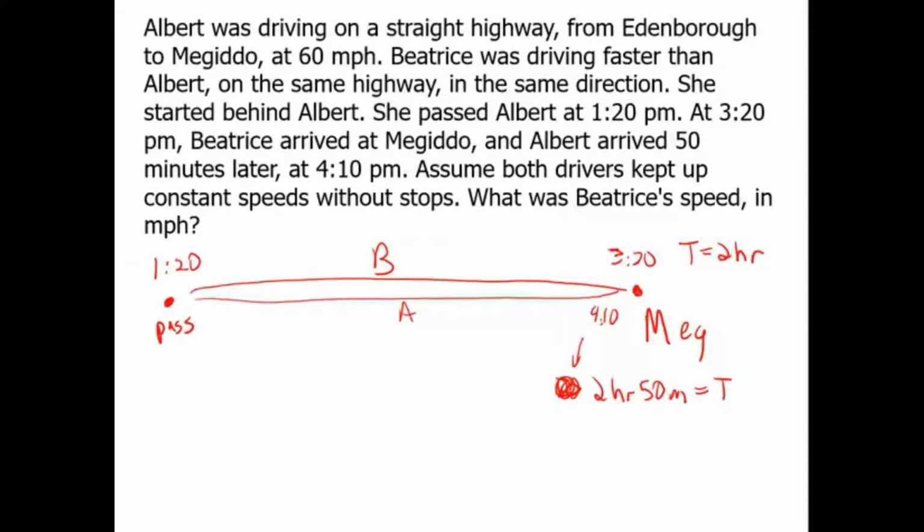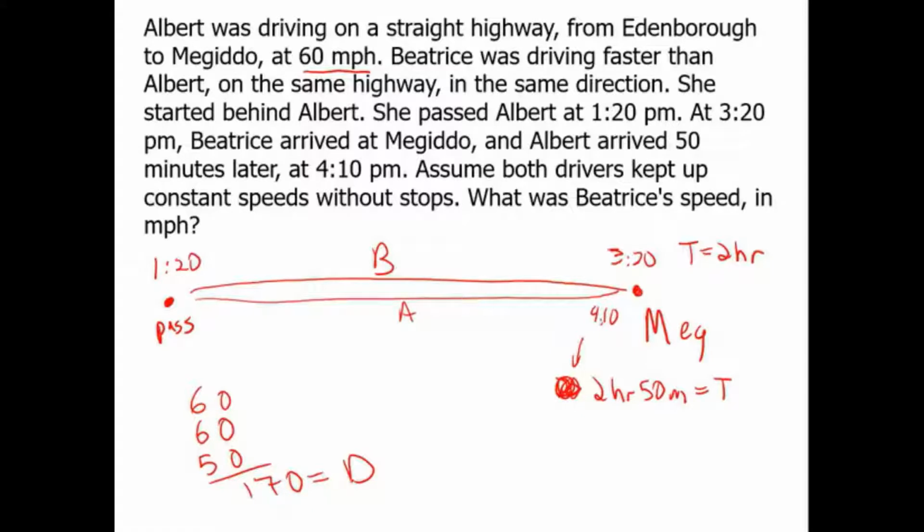But here's the thing, we know Albert's speed. We know his speed is 60 miles an hour. So in the first hour, he went 60 miles. In the second hour, he went 60 miles. And then, since 60 miles an hour is a minute a mile, in 50 minutes, he went 50 miles. So 60 plus 60 plus 50, that adds up to 170. That's the distance from the passing point to Megiddo, 170 miles. Well, now we can go back to Beatrice.